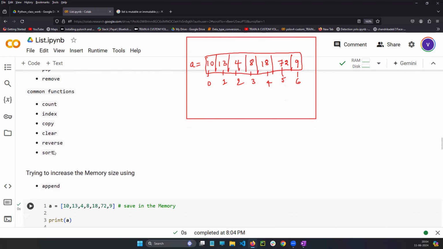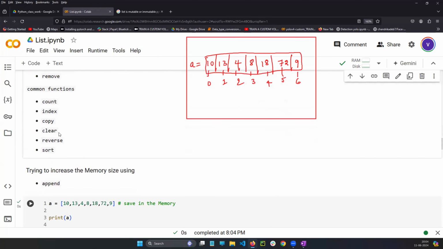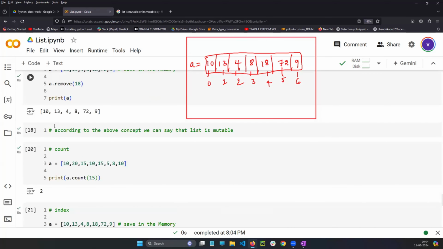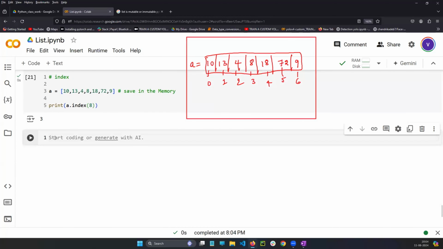And there are the last two. These two I will tell you, don't worry. First, let's complete these two: reverse and sort, very easy. Reverse and sort.